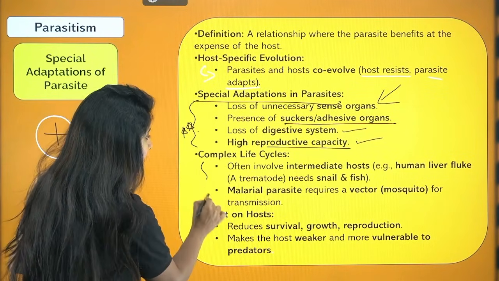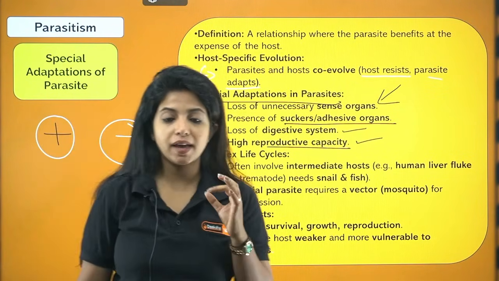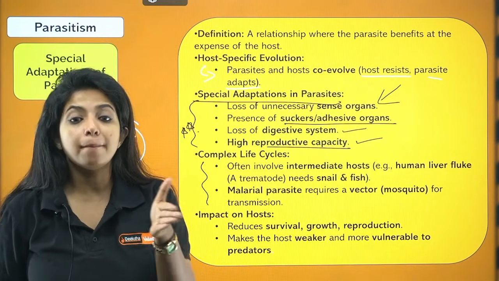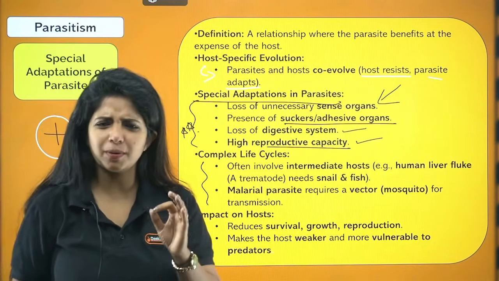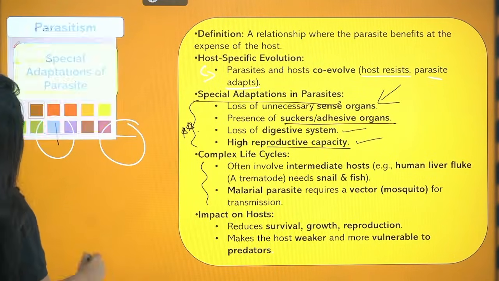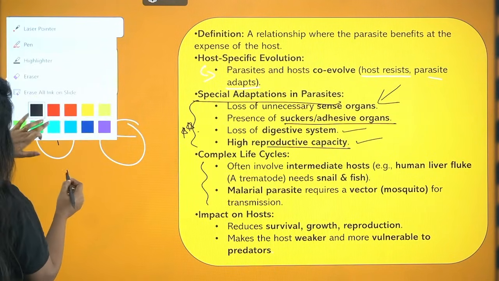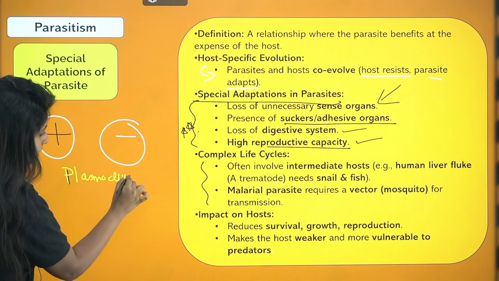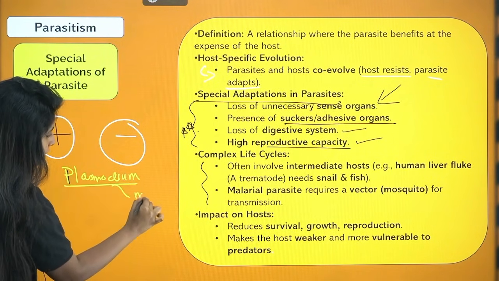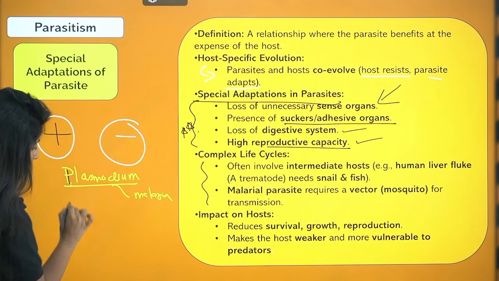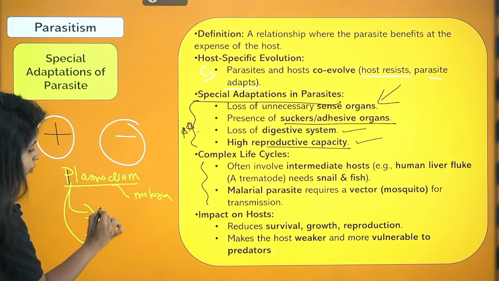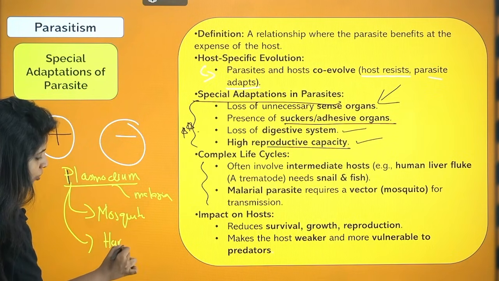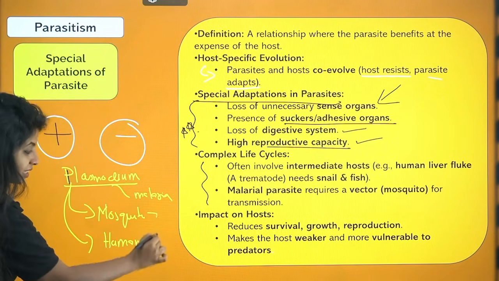Now, complex life cycle. Always remember, in the case of parasites, they mostly have a complex life cycle where there is involvement of multiple hosts. For example, the basic thing that we have studied is Plasmodium, until now in human health and diseases. Plasmodium is a parasite that causes what? Malaria. Here it needs two hosts. One is the mosquito, that is the female Anopheles mosquito. Apart from that, it also needs humans. So doesn't it need the host?